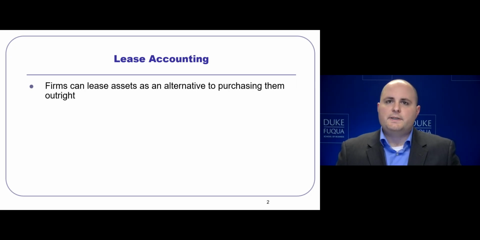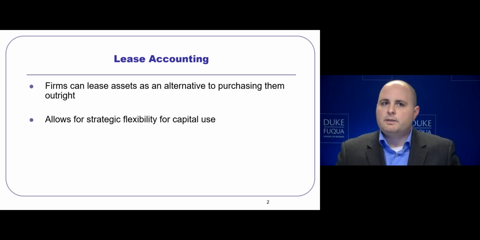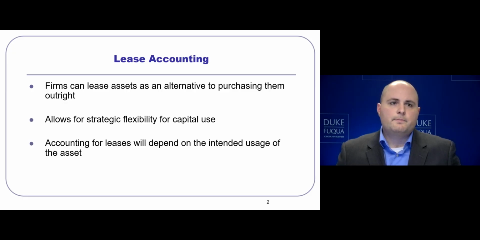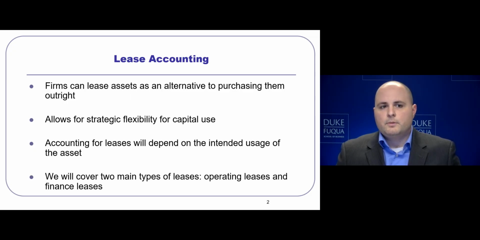Firms can choose to lease assets as an alternative to purchasing them outright with cash because it allows them flexibility in their strategic capital use. The accounting for leases will depend on the intended usage of the asset by management. We will cover two main types of leases in this vignette: operating leases and finance leases.